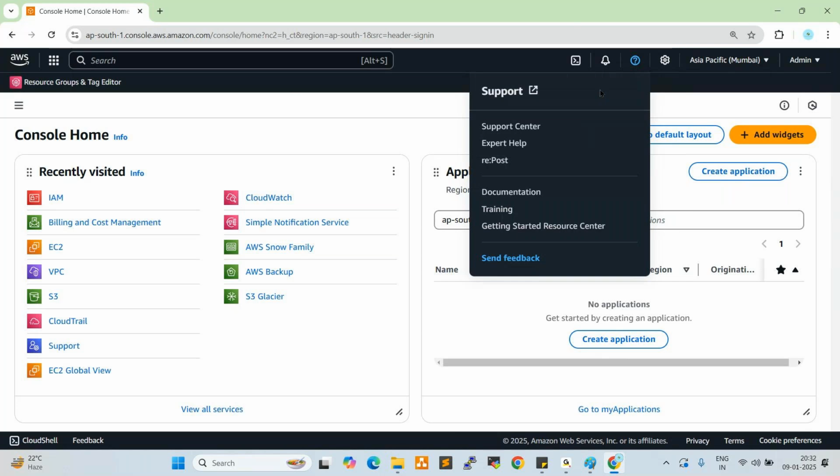So normally in real-time projects, local data centers we used to use 10 years back, 8 years back, right? Currently we are using AWS data centers, Azure data centers, and Google Cloud data centers. So physically we are not accessing any data centers, virtually we are accessing. So whatever issues happen, if you are unable to resolve them, we need to raise a case with the respective vendor. So AWS vendor, Azure vendor, Google vendor, right?